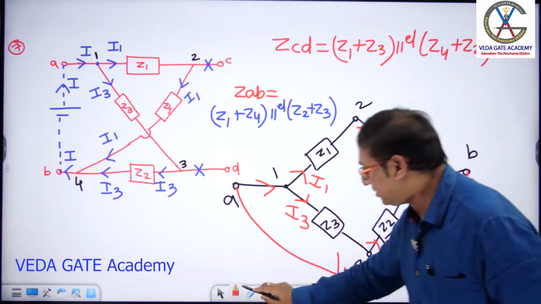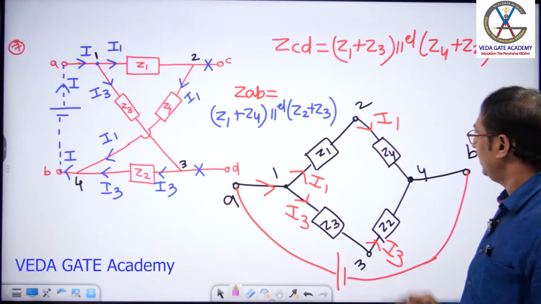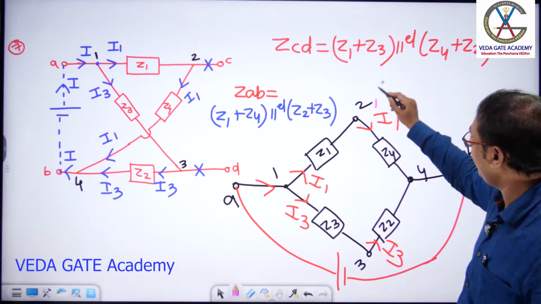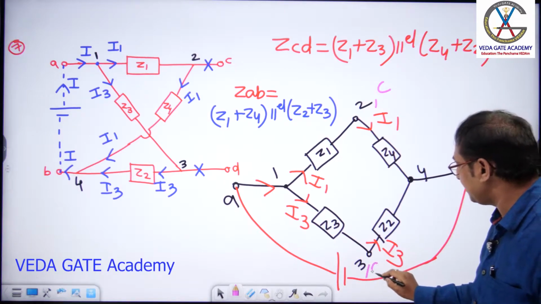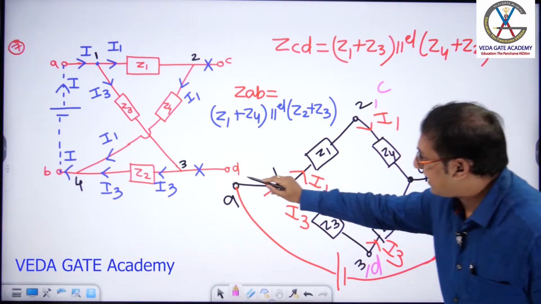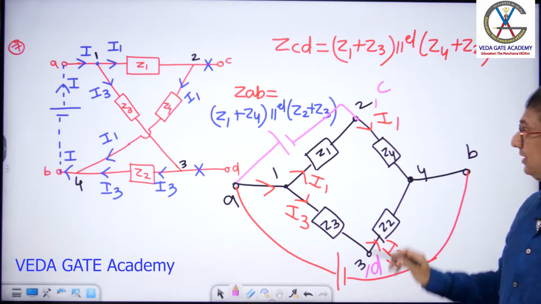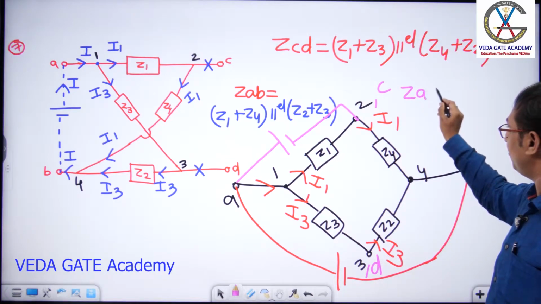And an interesting question starts now. See, 1 is A, 2 is C, and 3 is D. The examiner is asking what is ZAC? How do we do this? ZAC is an interesting question here.